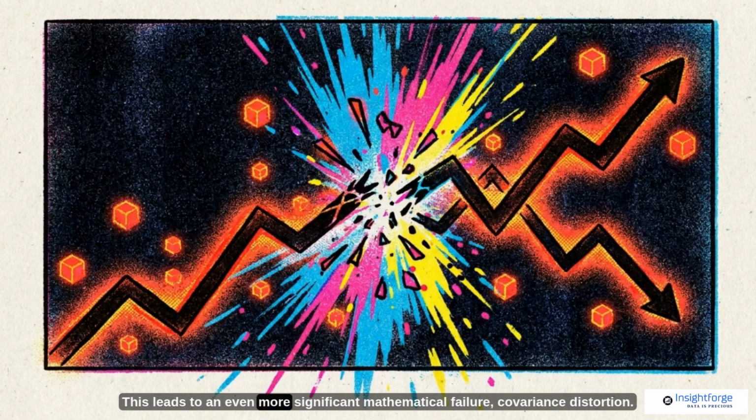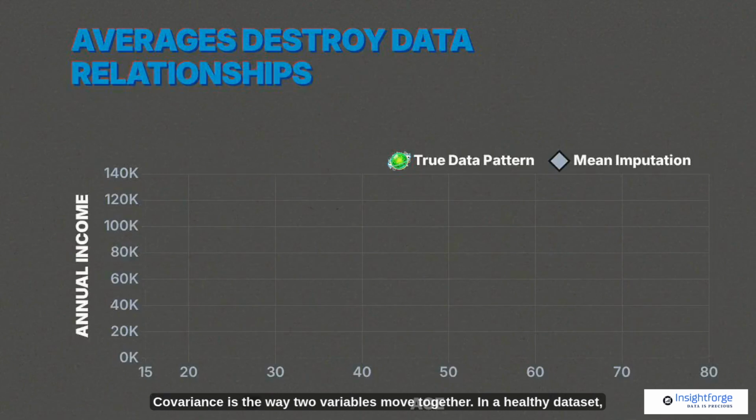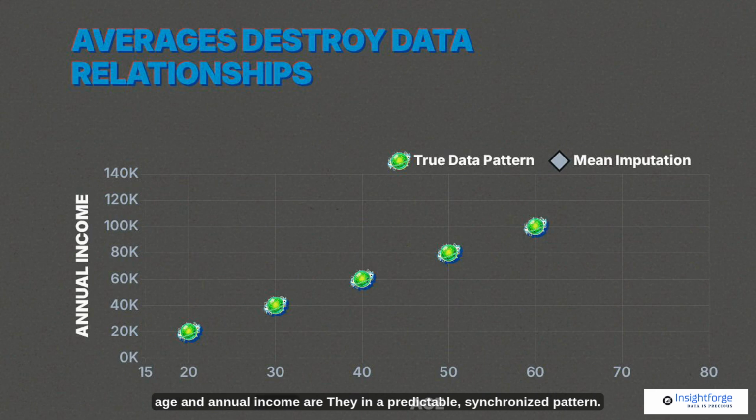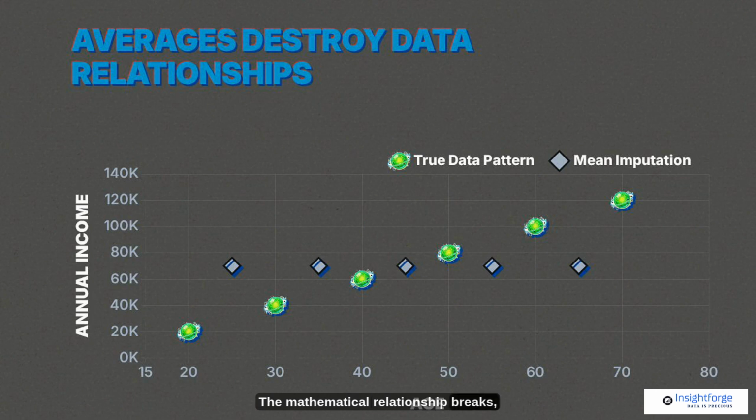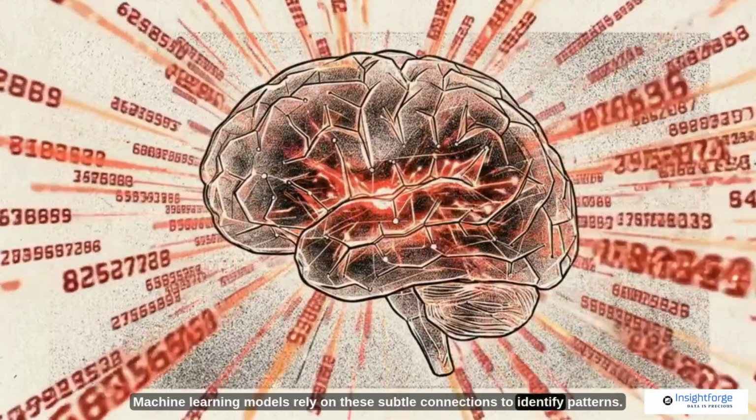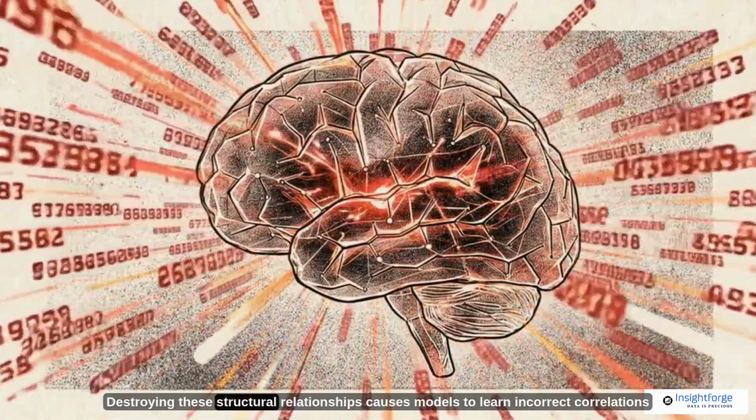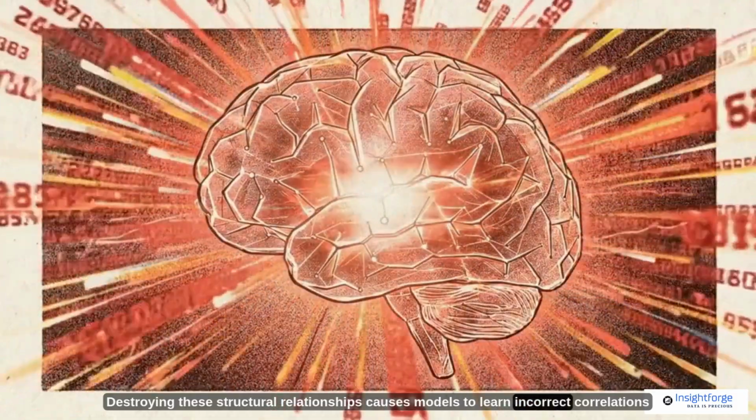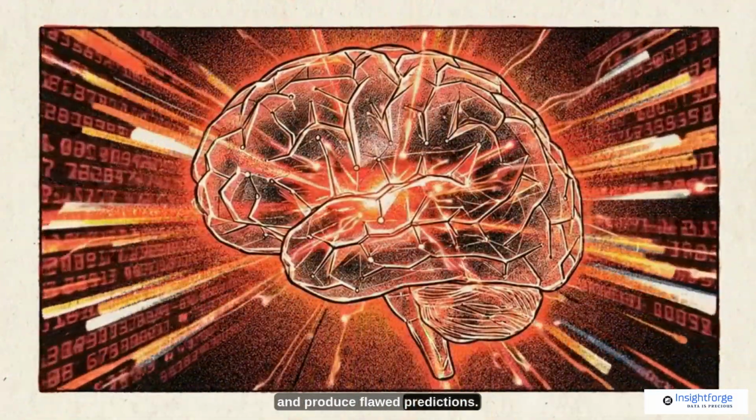This leads to an even more significant mathematical failure: covariance distortion. Covariance is the way two variables move together. In a healthy dataset, age and annual income rise in a predictable, synchronized pattern. Inserting a generic average into missing income slots severs this link. The mathematical relationship breaks, leaving data points disconnected from their original logic. Machine learning models rely on these subtle connections to identify patterns. Destroying these structural relationships causes models to learn incorrect correlations and produce flawed predictions.